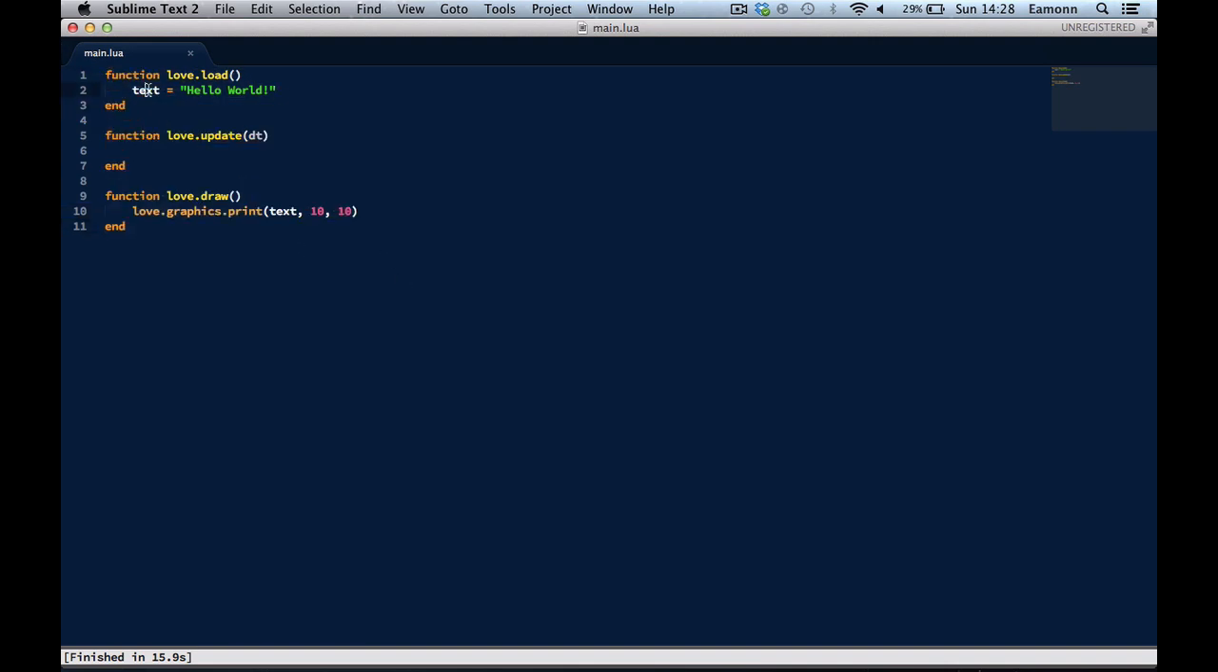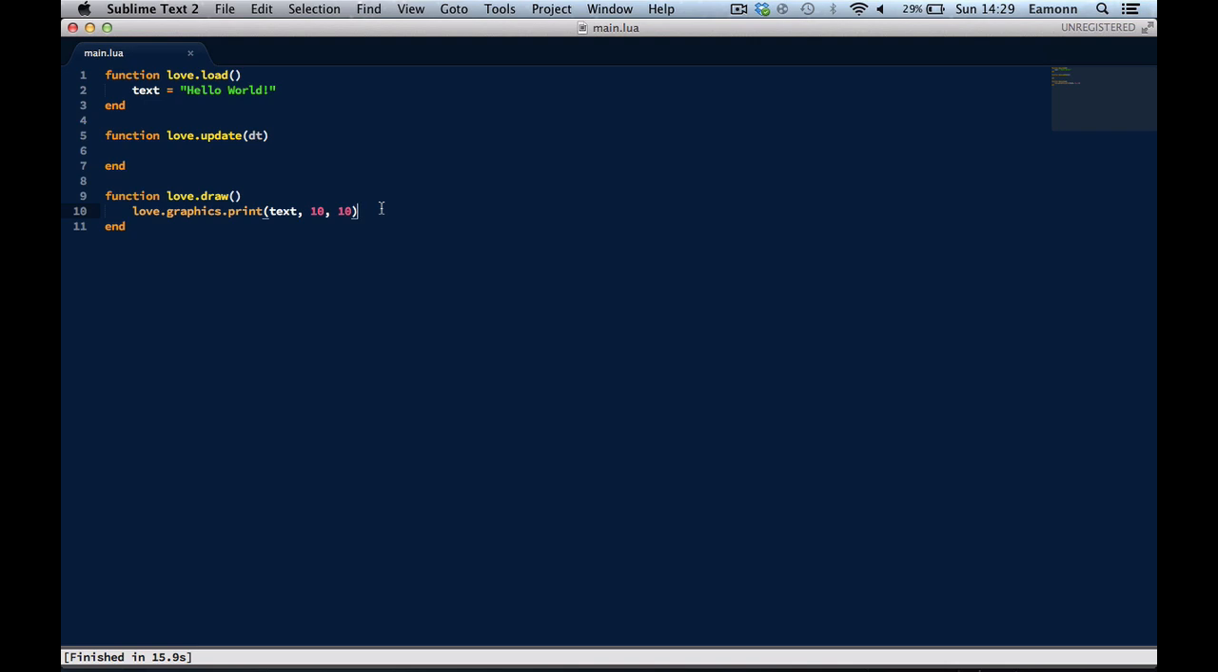So remember, up here in the load function, we are loading all our initial variables that we want, because love.update and love.draw are called like a billion times a second. I don't know how many times a second they're called, but you wouldn't want to keep loading that variable again and again. This function is only called once, but these functions are called over and over again.